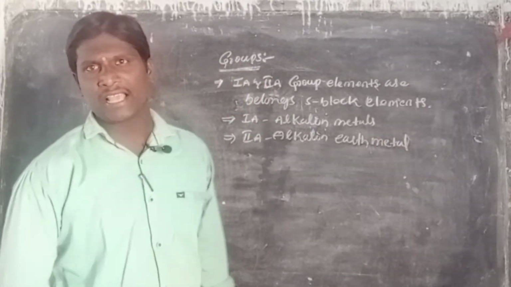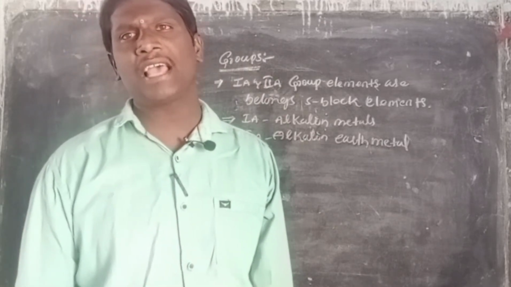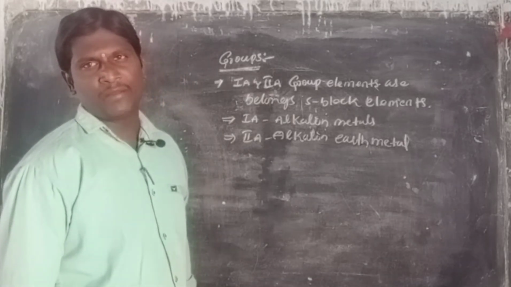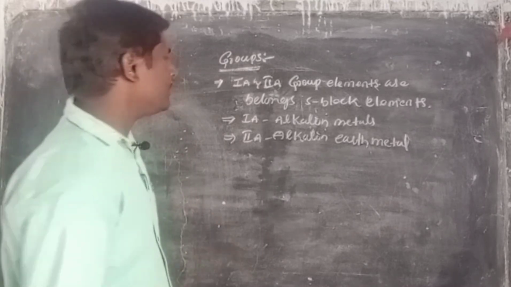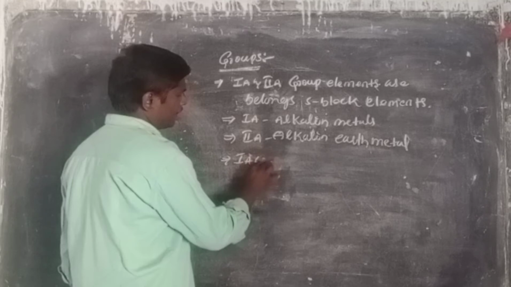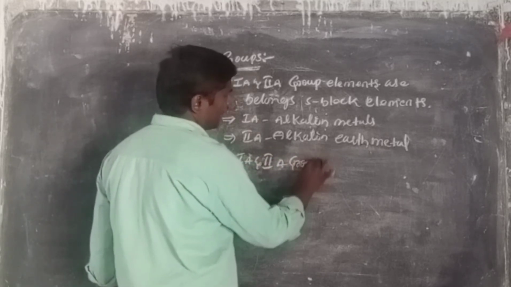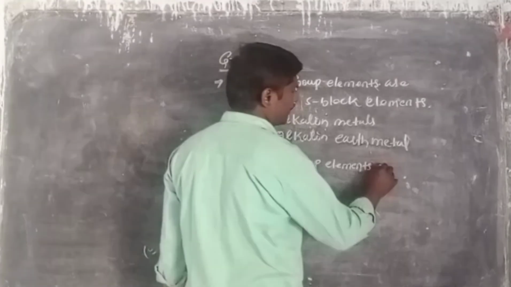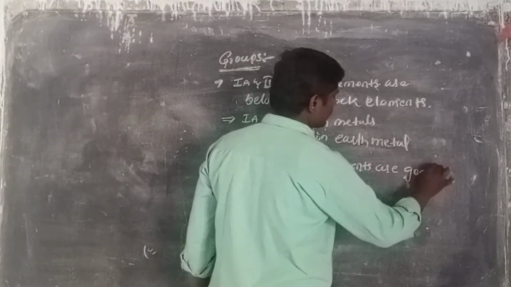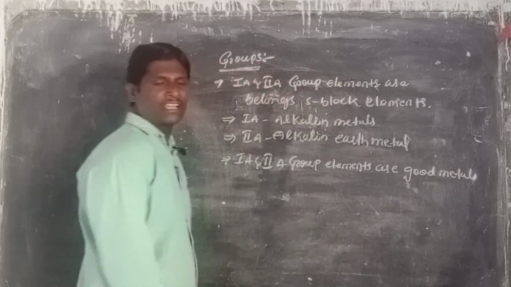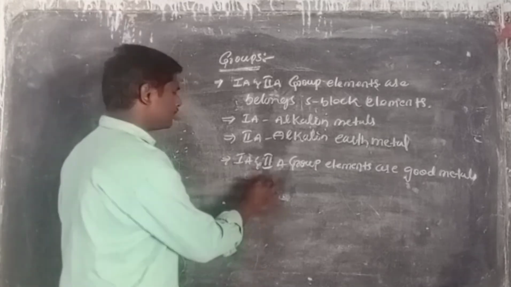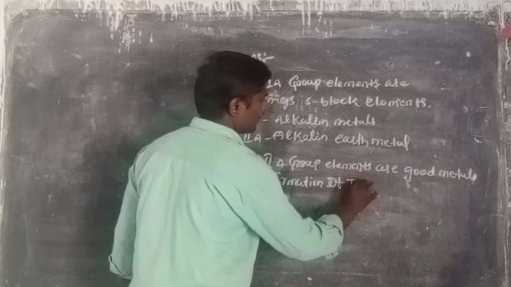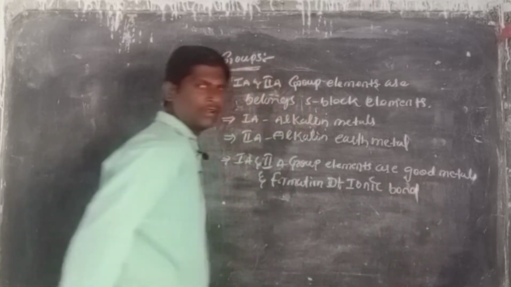The first A group elements are called alkaline metals, and the second A group elements are called alkaline earth metals. These first A and second A group elements are good metals and form ionic bonds. First A and second A group elements are good metals and form ionic bonds.